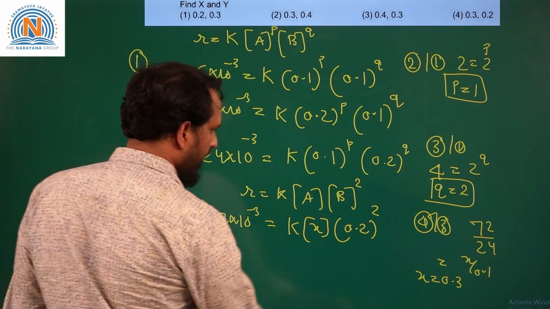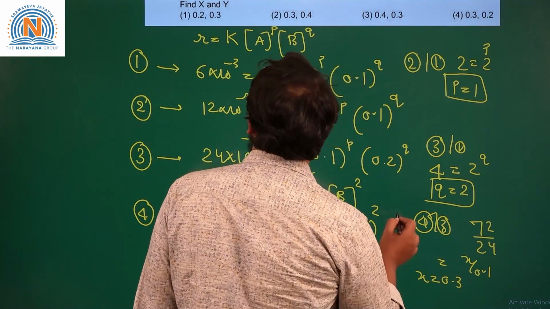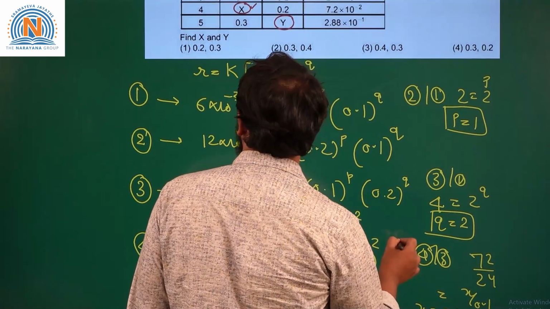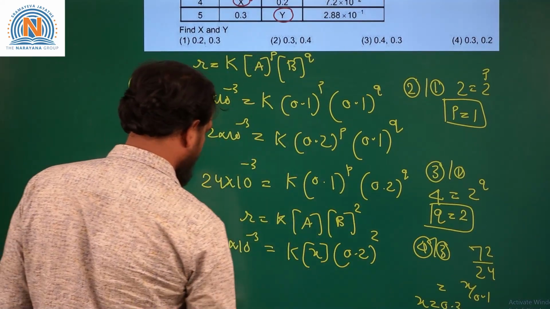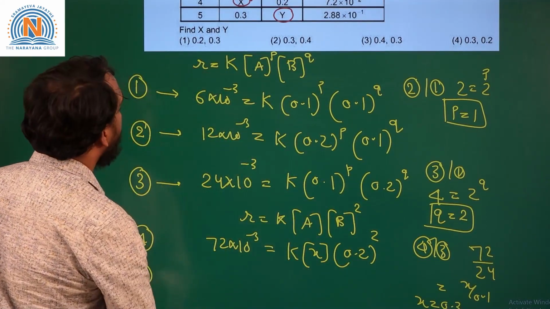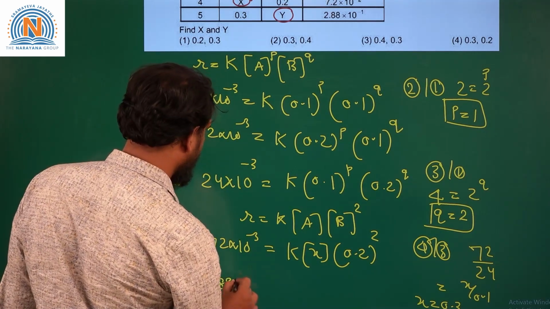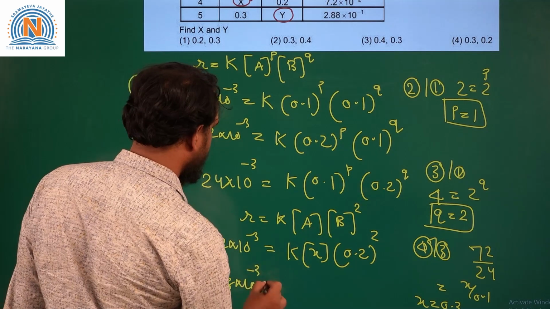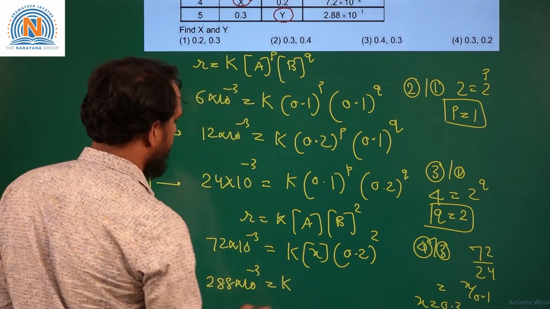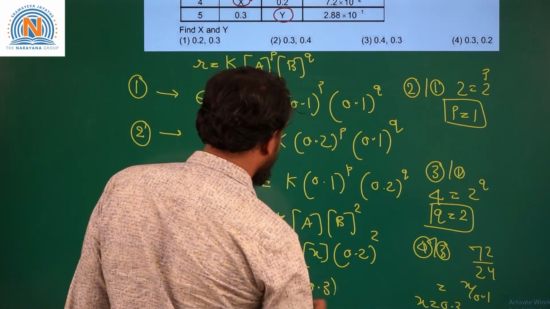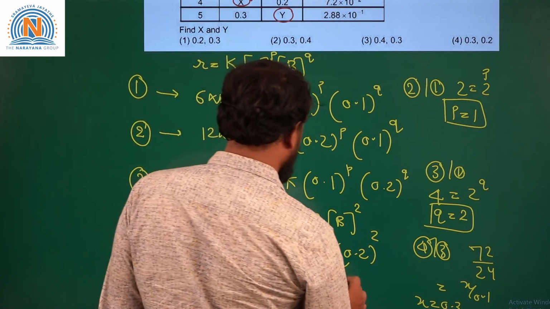Similarly, if I take the last experiment data, that is the 5th one, from the 5th I can write that the rate, that is 288 into 10 power minus 3, is equal to K into 0.3 into Y square.